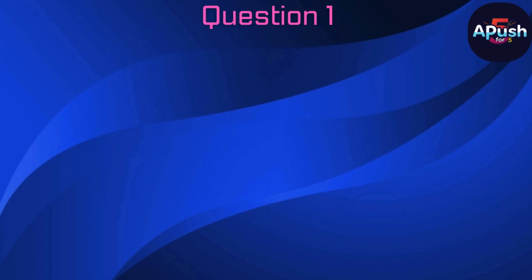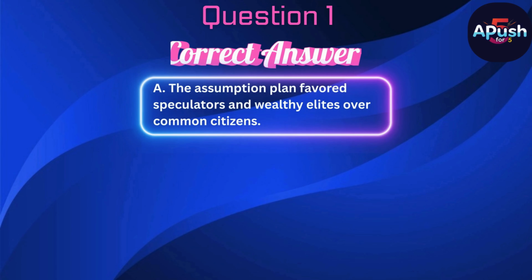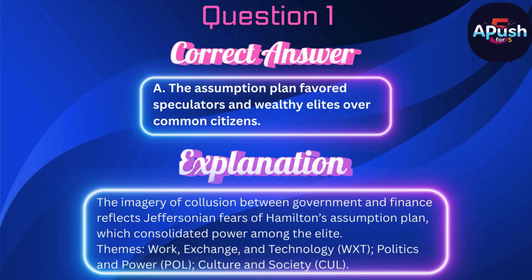The correct answer is A. The Assumption Plan favored speculators and wealthy elites over common citizens. The imagery of collusion between government and finance reflects Jeffersonian fears of Hamilton's Assumption Plan, which consolidated power among the elite.